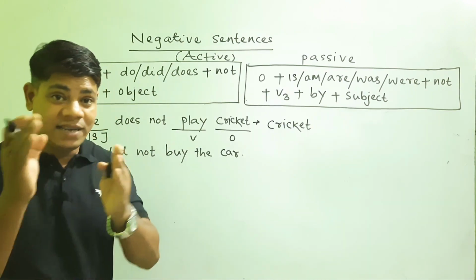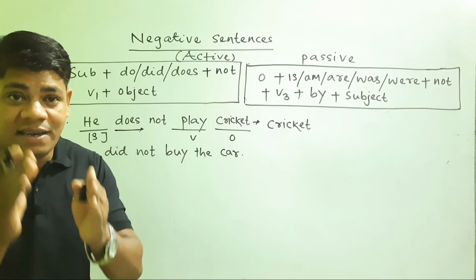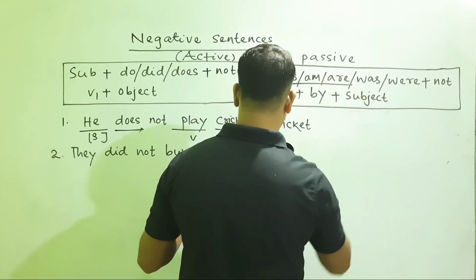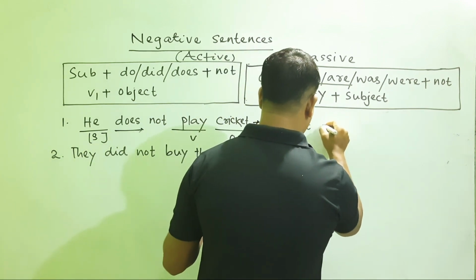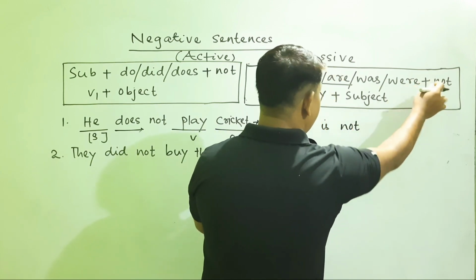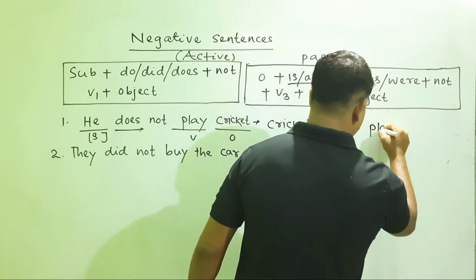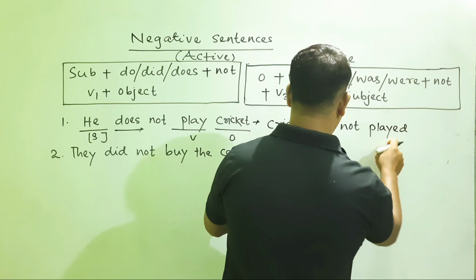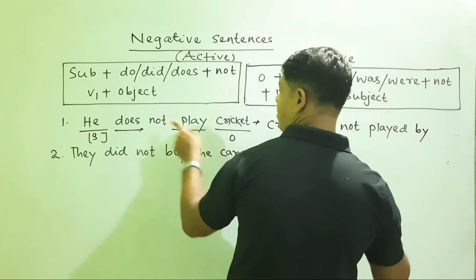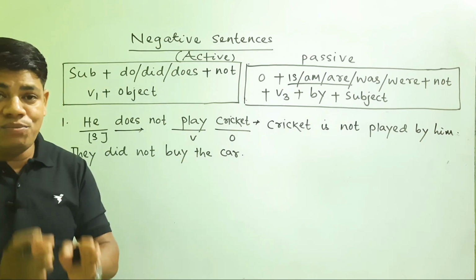Then in which form the sentence is, we have to identify. Here it is written does. It means that the sentence is in simple present. So in accordance to the simple present, is, am, are will be followed. So here cricket comes, then is. Then not is added. Then the third form of the verb, that is play, played, played. You can write here played. Cricket is not played, then comes your by, then finally comes your subject, that is he becomes him. So this is the way a negative sentence can be passivized.